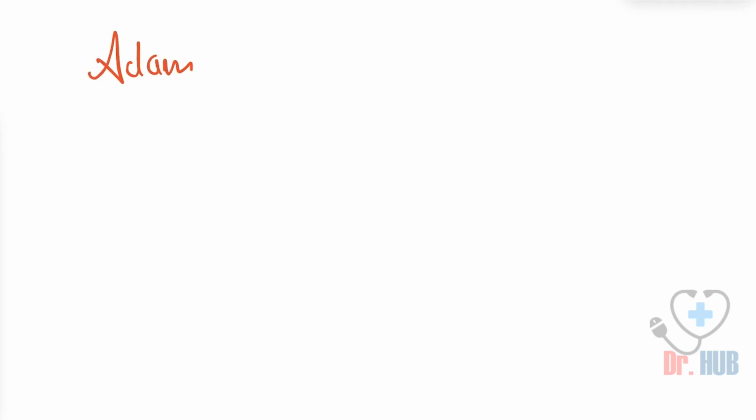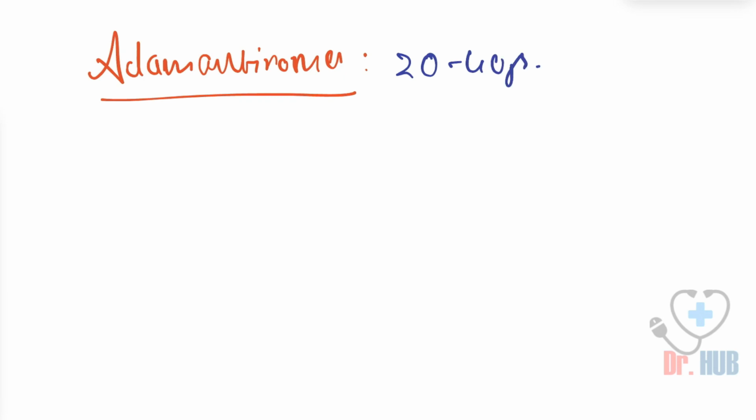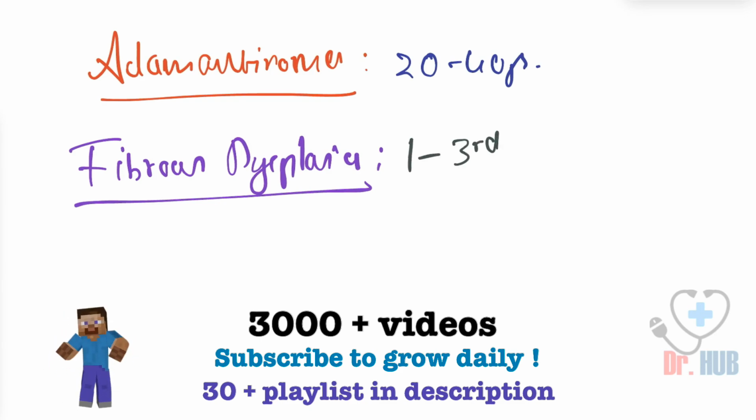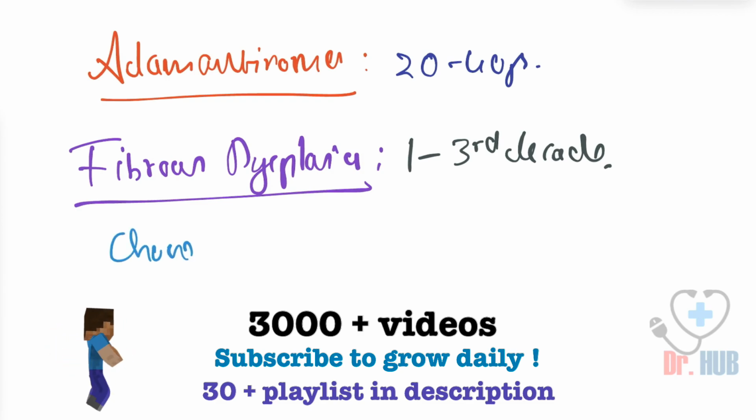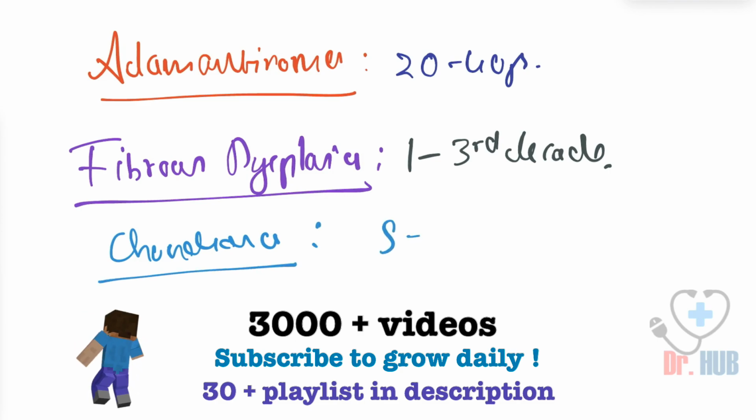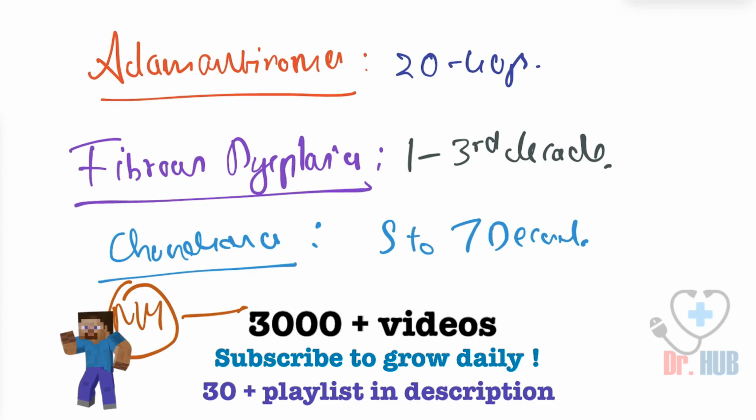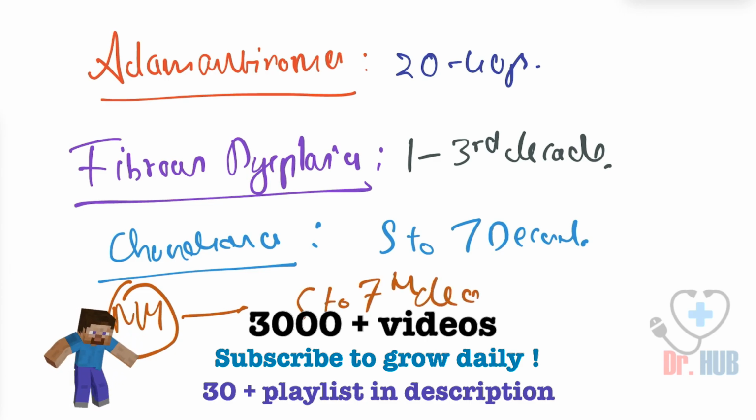Then we look at the adamantinoma. The adamantinoma is present in the 20 to 40 years. Next we look at the fibrous dysplasia. The fibrous dysplasia is from the 1st to the 3rd decade of life. And then we look at the chondroma. What about chondroma? It is present in the high elderly, that is the 5th to 7th decade. Next we move on to the MM, which stands for multiple myeloma. It is the 5th to the 7th decade.